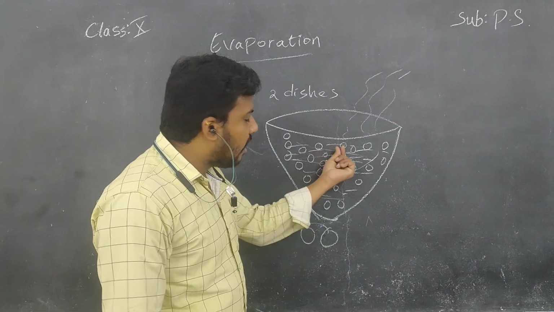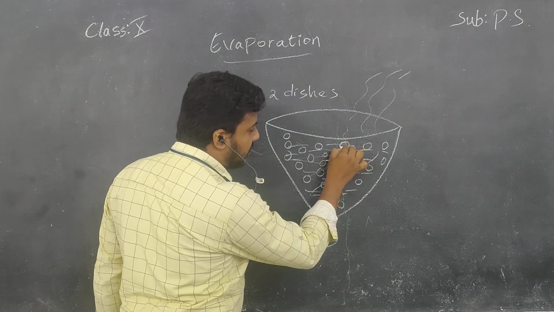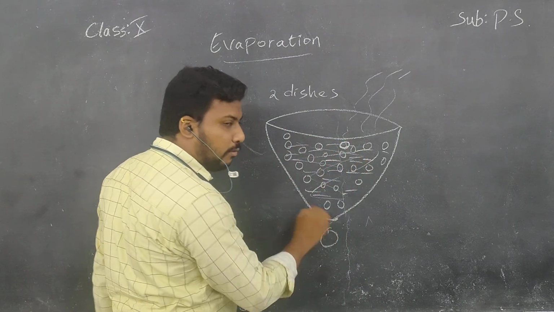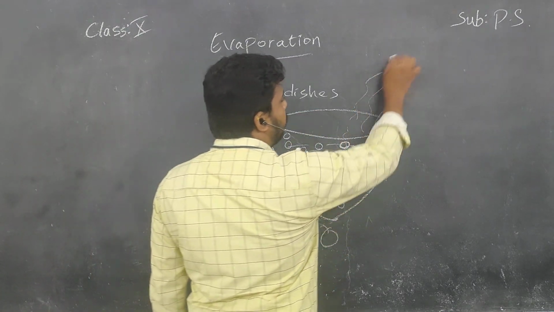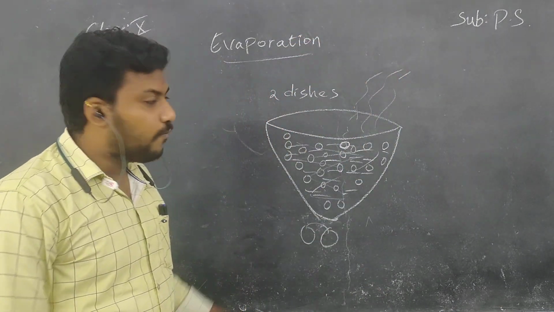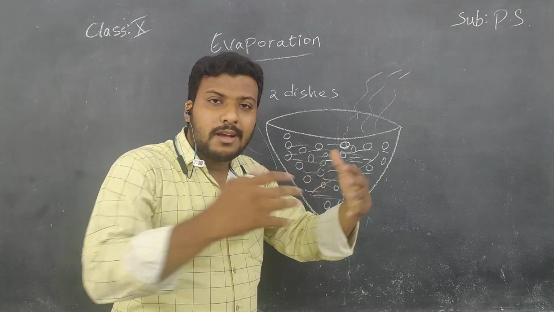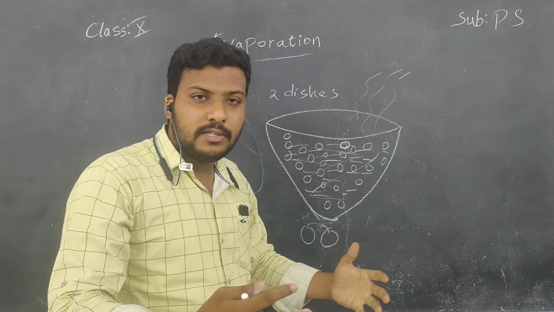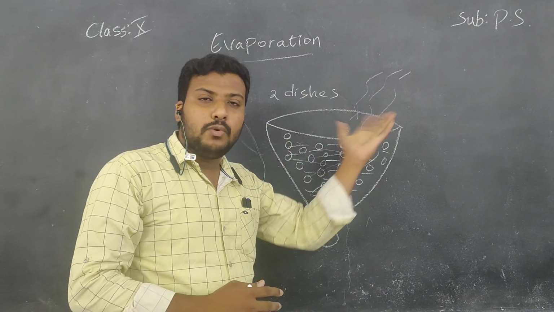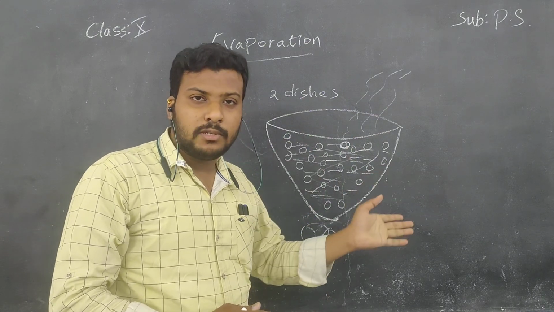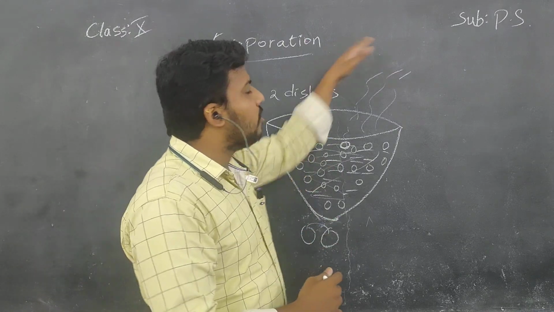Okay, children, whatever energy is gained by one molecule, for suppose we think this molecule has gained the energy from these two molecules. So this energy comes to the surface and it flies into the air, children. Like that, every molecule comes closer to each other, collides, loses its energy, and this lost energy is given to other molecules. And the gaining molecules take this energy and they fly off.